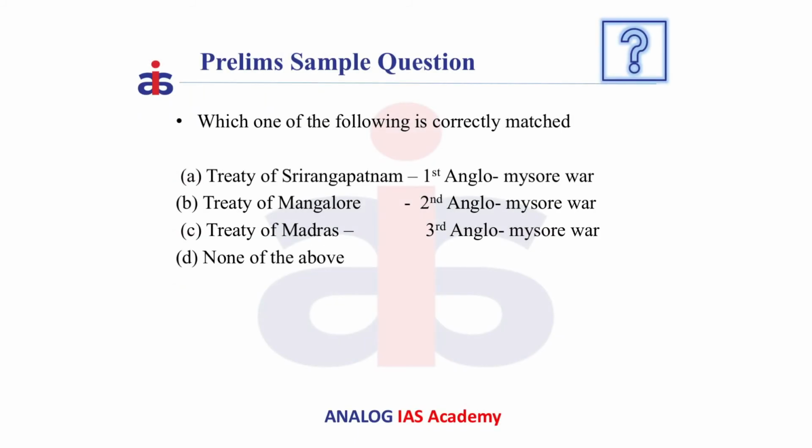Now let us see a question. Which one of the following is correctly matched? A. Treaty of Srirangapatnam, First Anglo-Mysore War. B. Treaty of Mangalore, Second Anglo-Mysore War. And C. Treaty of Madras, Third Anglo-Mysore War.